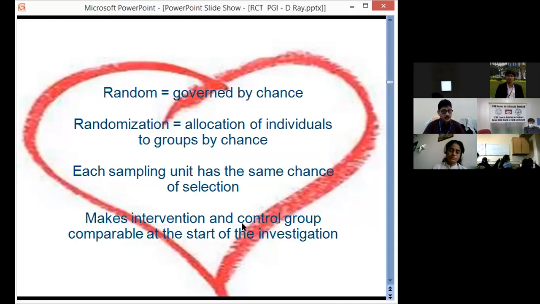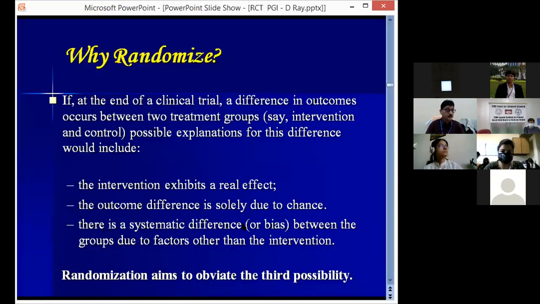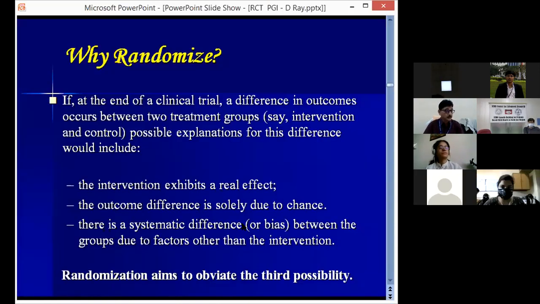If there are two groups, any participant who is eligible will have an equal chance to be recruited in either of the two groups. And it makes the intervention and the control group comparable at the start of the investigation. With the help of randomization, we make the two groups comparable. Except for the intended intervention, every other factor should be equal, and to do so, we have to go for randomization. But why we randomize, I have already explained.